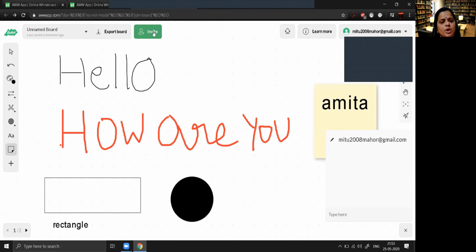Now, another important thing is, whenever we are using this online whiteboard, and you want to share the content whatever you are writing on the board with your students, so before writing the content, there is a real-time collaboration feature also. You can invite the students. So this particular icon is for inviting the student.